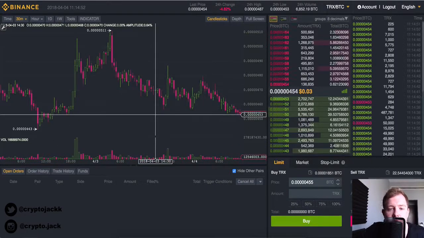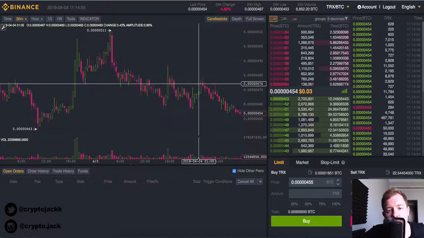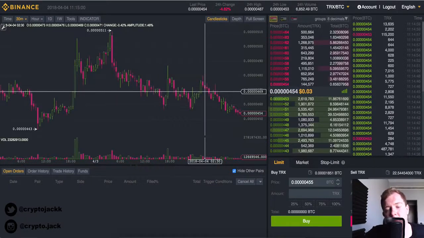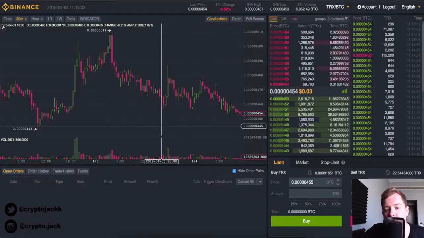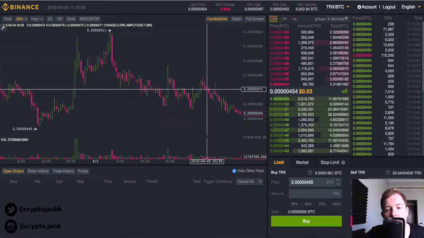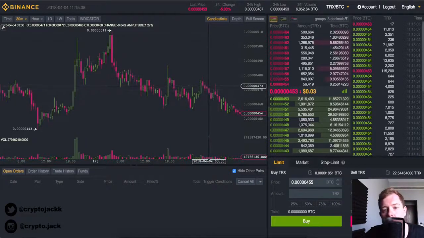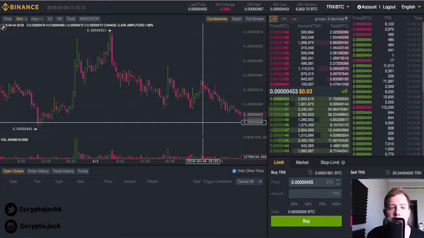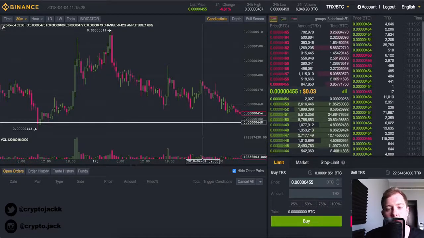Something like that, 450, and then we should iron out and see a bit of support. Now once it reaches 450, based on the previous cycles, we can see that it's probably going to go up to around 470, 465, something like that. So if you did want to buy some at 450 and then sell at around 470, 472, you would make a few percent profit on that trade, which is what it's all about. It's not always about making the 10, 20, 30, 40% profit on each day trade. Sometimes in a day, if you only make 5 to 10% profit, that's an excellent trade. And if you keep doing that repetitively, you're going to be making a lot of money.